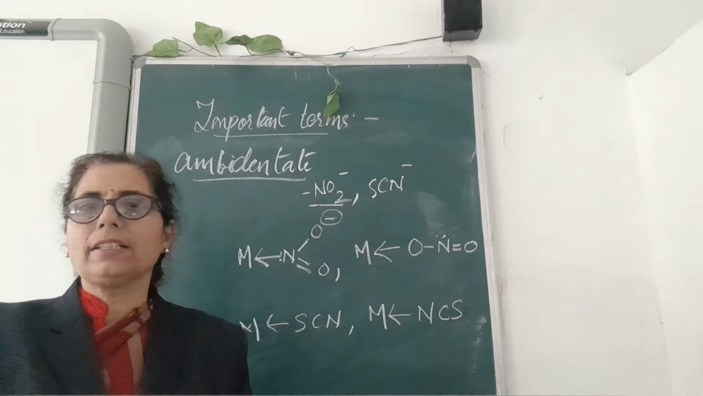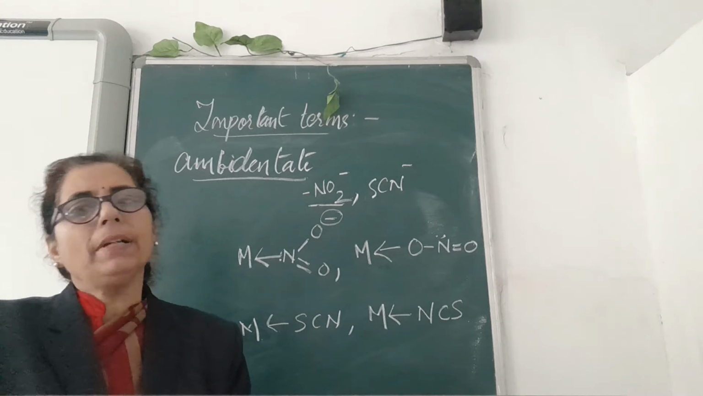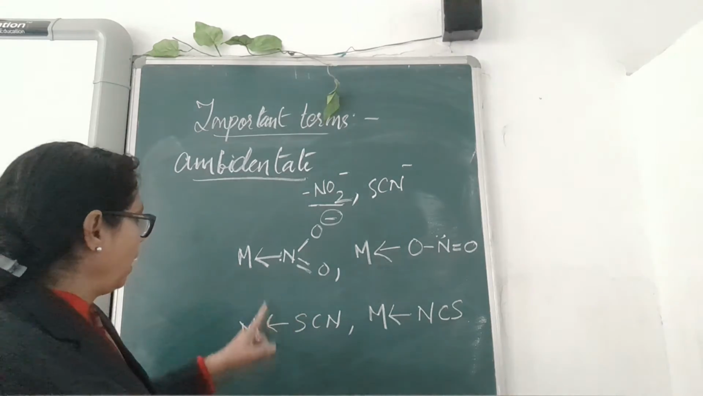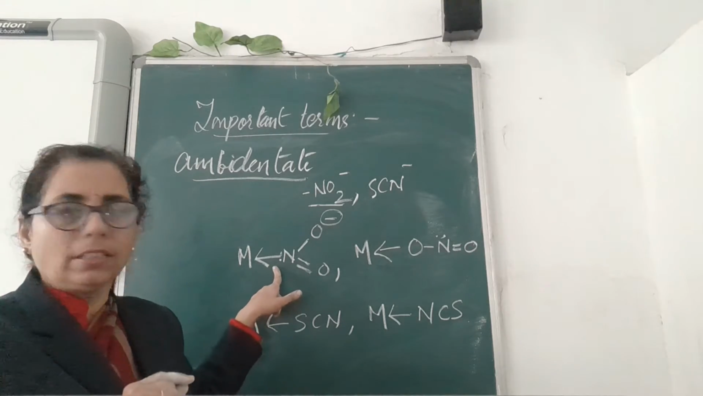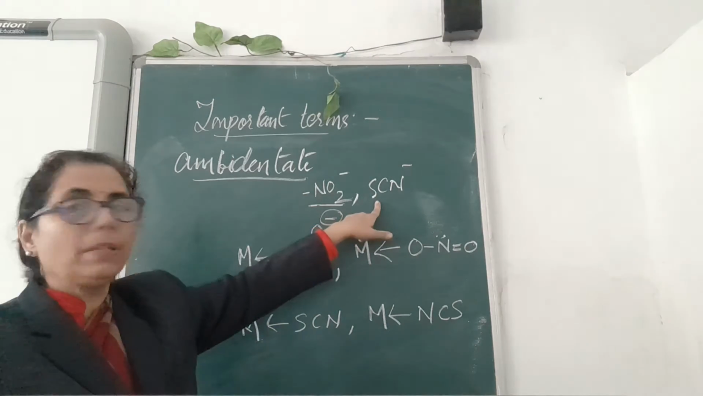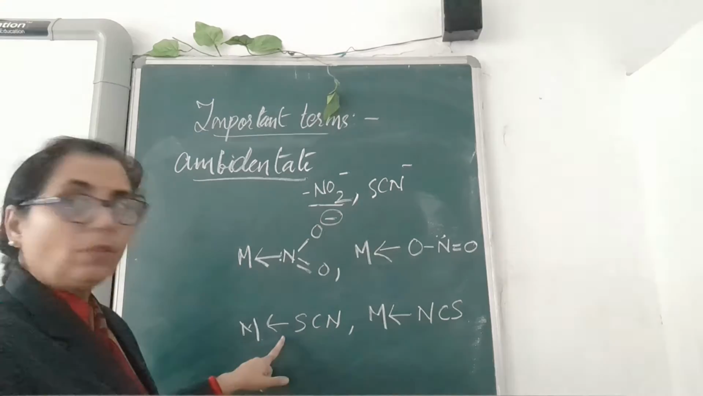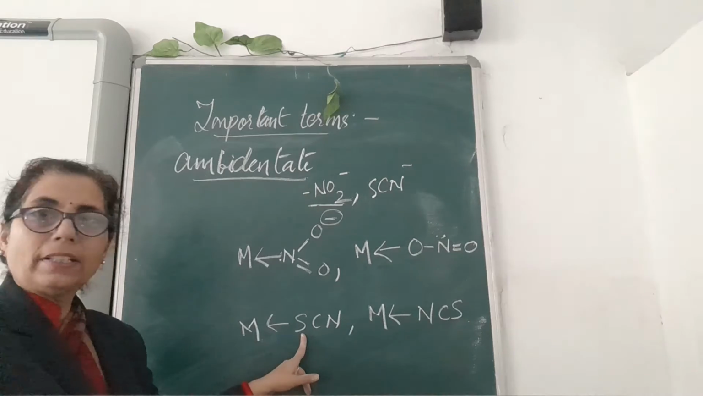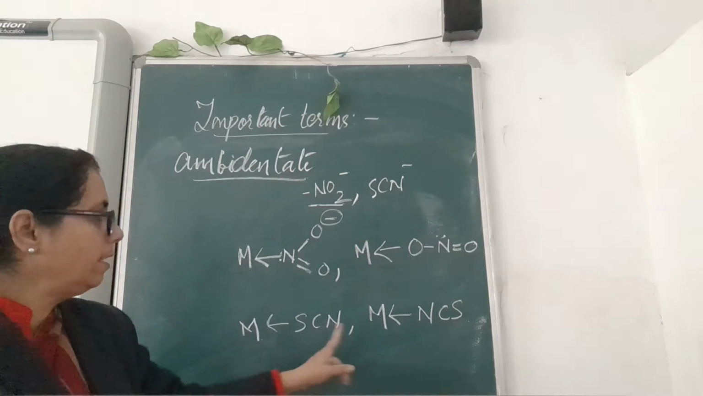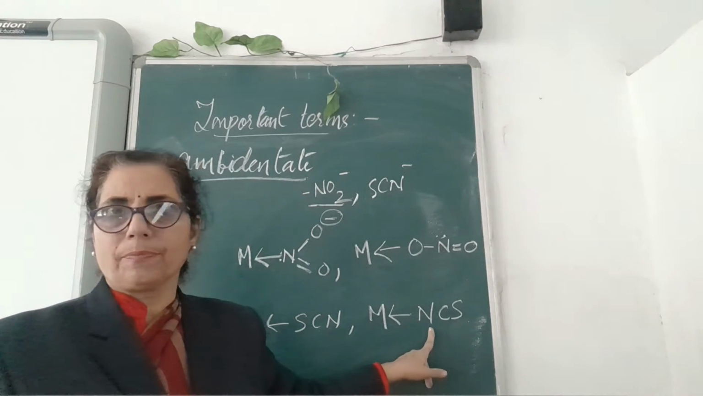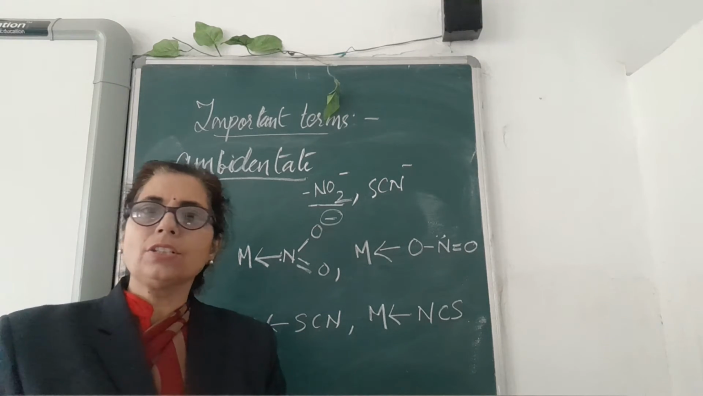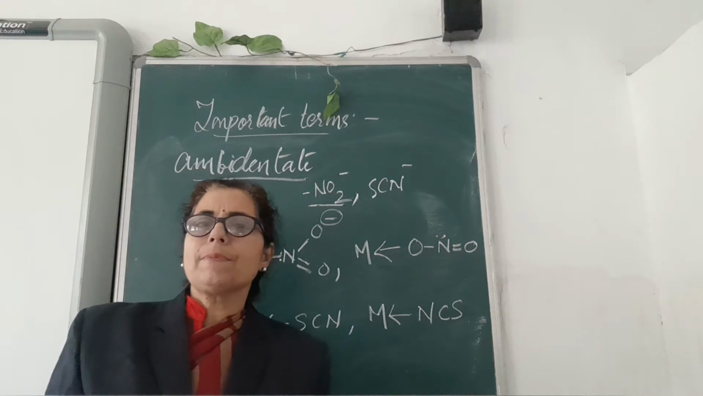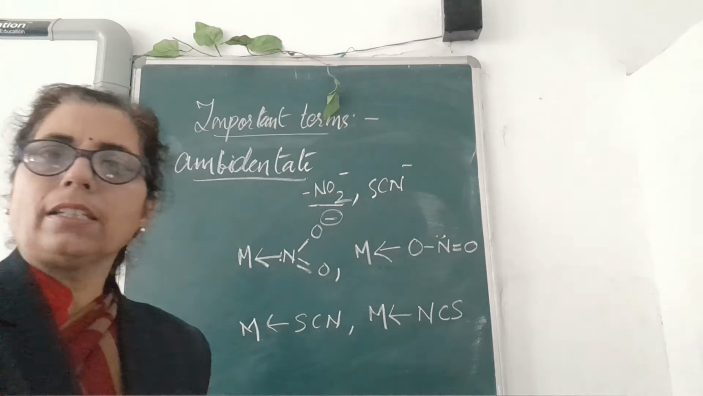Both cannot be attached at the same time, but it can be attached unidentately, that is one at a time. Having a single denticity can be seen here. You can see another example, thiocyanate, where to this central metal atom, one side of attachment is through the sulfur and the other you can see is the attachment through the nitrogen. The same compound can attach in 2 different ways but showing unidenticity. Okay, and such types of ligands are known as ambidentate ligands.